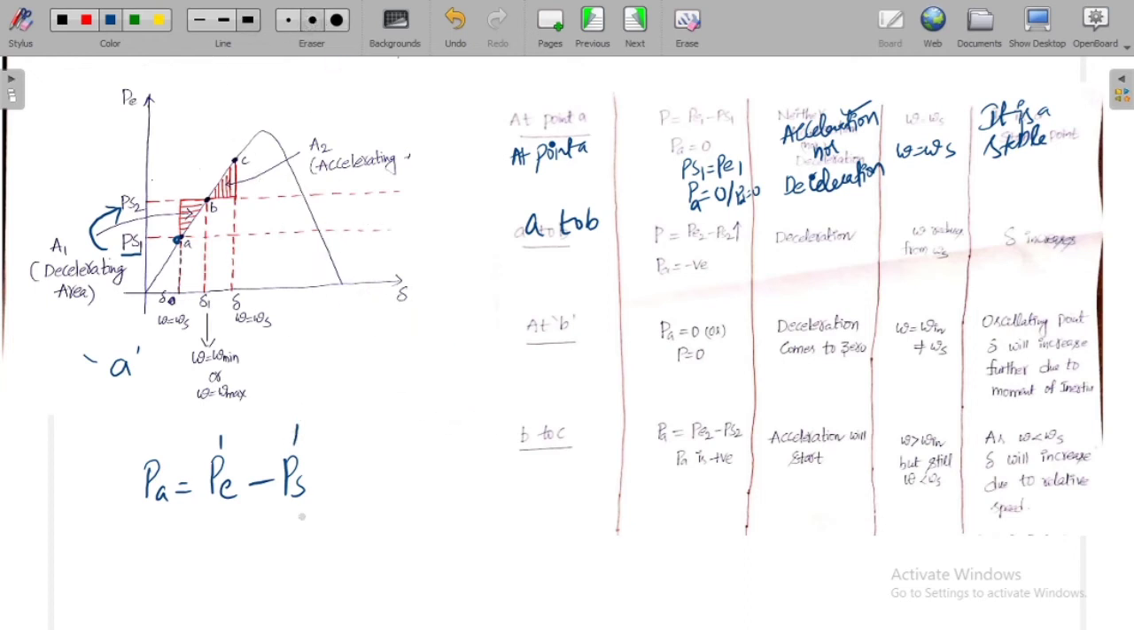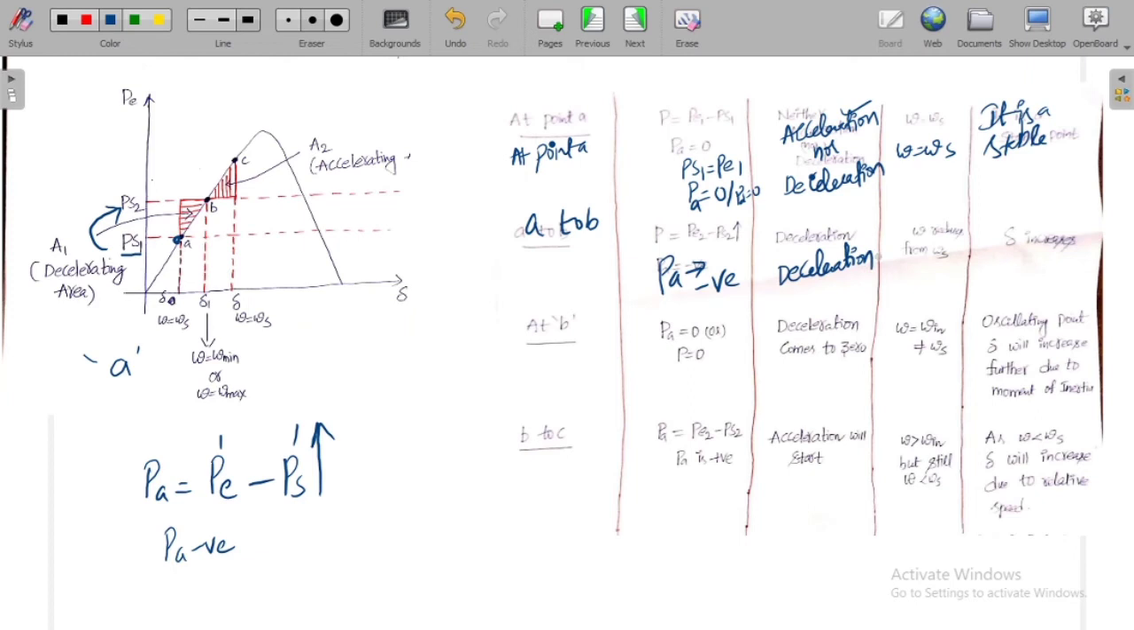Now as PS is increasing, there is no change in PE. As PS is increasing, PA will be negative. So that is the thing which I have written here. Why is PA negative? From A to B, the shaft power is increased from PS1 to PS2. As the shaft power increases, the electric power is always less than the shaft power in this region. So the accelerated power is negative, which means you now have deceleration.